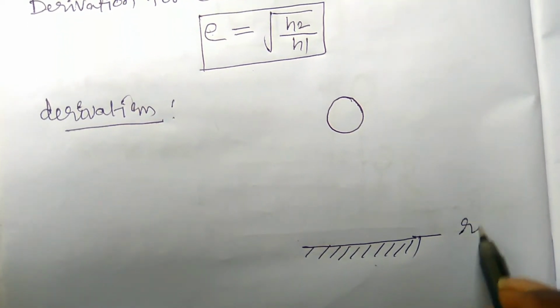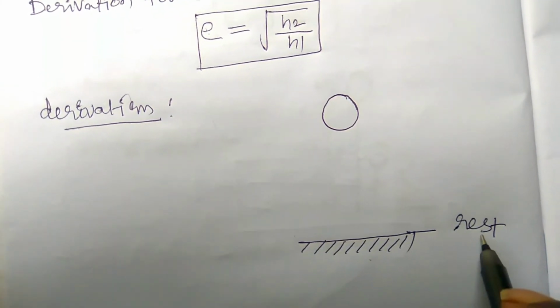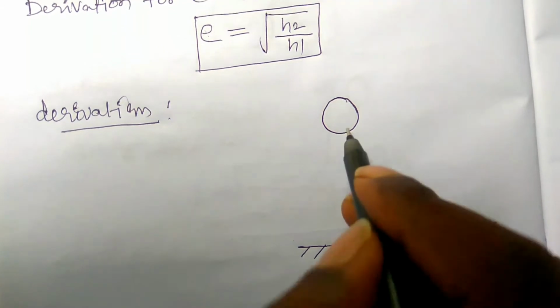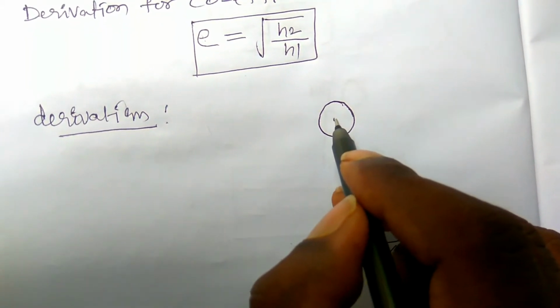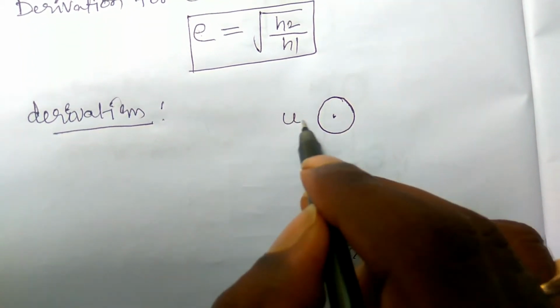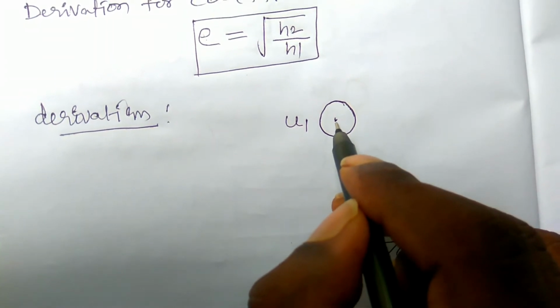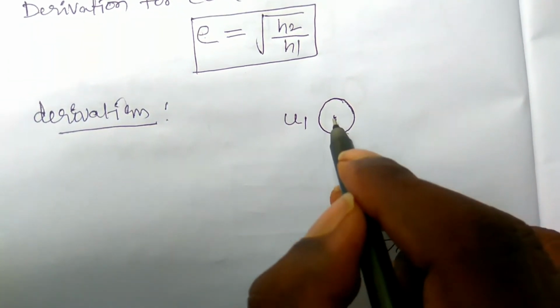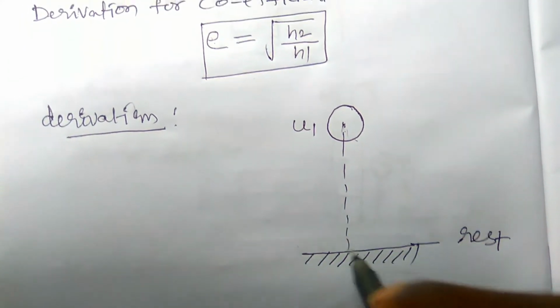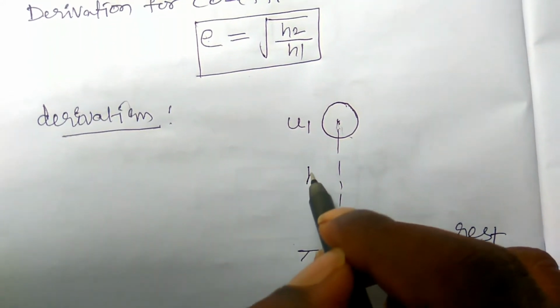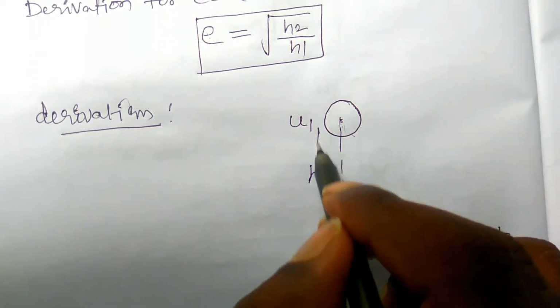It is at rest. The sphere which is with initial velocity u1 is located at h1 height from the plate. This is the height of h1.